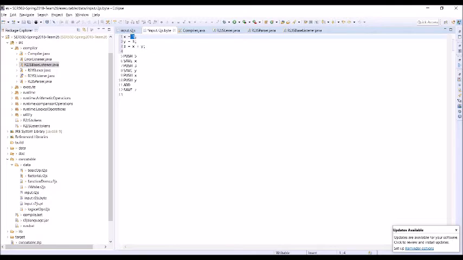Firstly, 5 is pushed onto the stack and then it is saved to the variable x. Next, y equals 3 is done in the same way. 3 is pushed onto the stack and then it's saved onto the variable y. After that, the values x and y are pushed onto the stack and then the add operator is encountered. Then it gives the value add. After that, the value of z is saved.